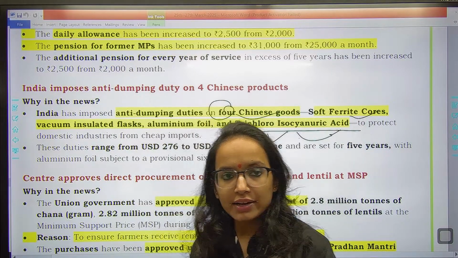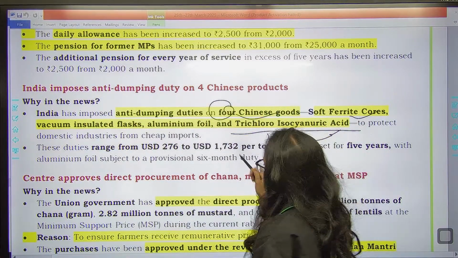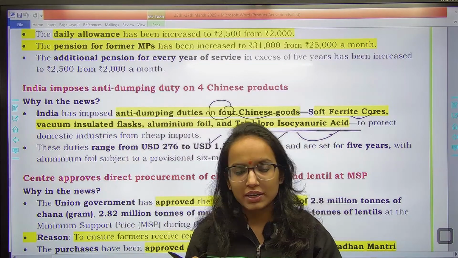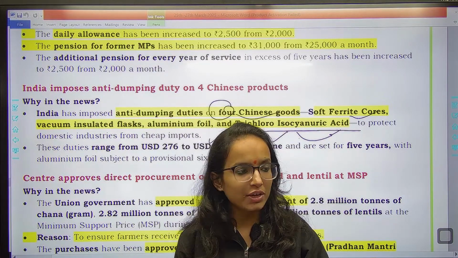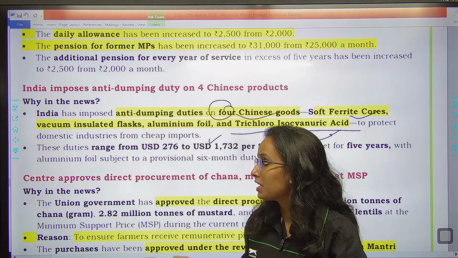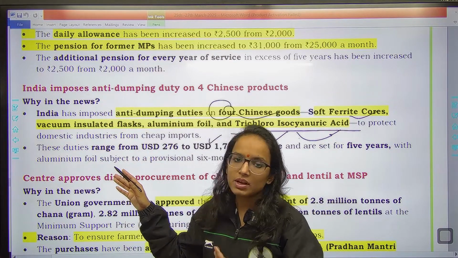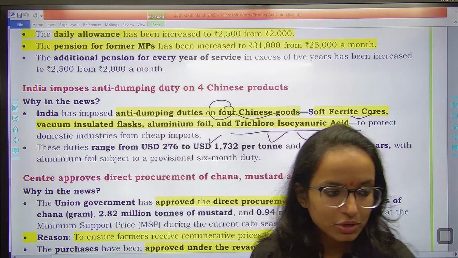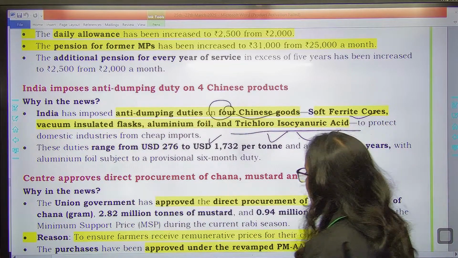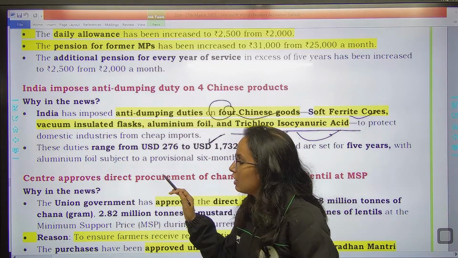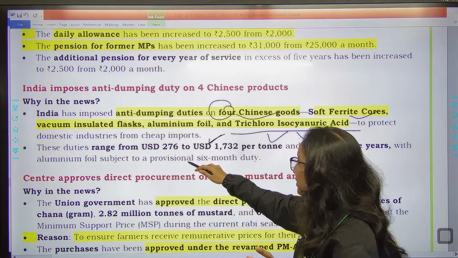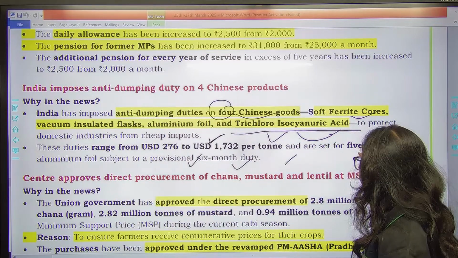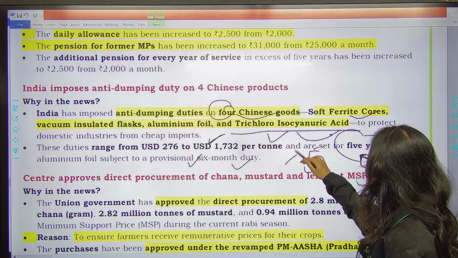Now, why anti-dumping duty has been imposed? Because they were being imported at a very cheap price, which was manipulating, which was destroying Indian market. Why? क्योंकि हमारे यहाँ उतना cost effective नहीं है, उनकी cost कम है, तो they are able to sell it at a lower price, right? But we are not able to do that. So to protect domestic producers, the decision has been taken. The duties range from $276 to $1,732 per ton. And they are set for 5 years. Now the concept is dumping.